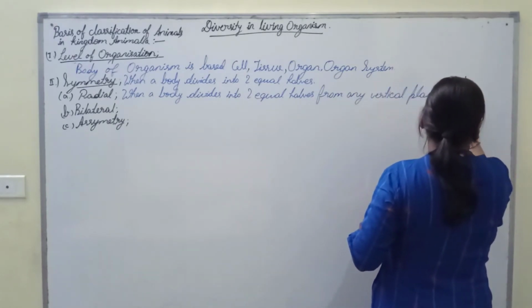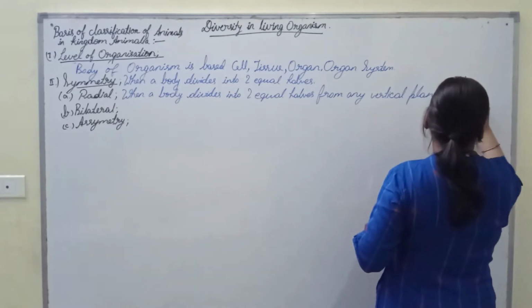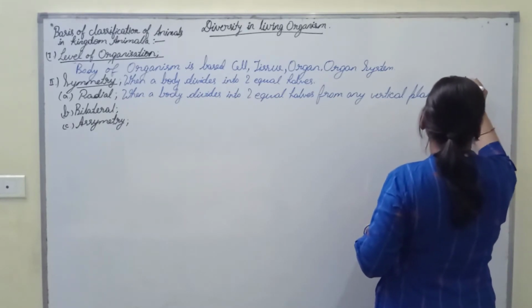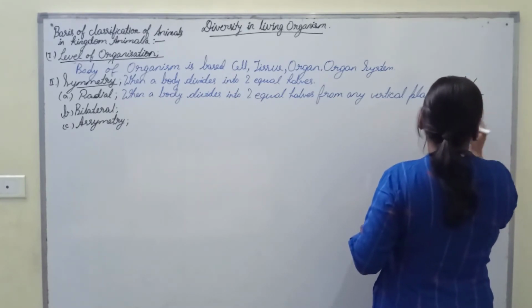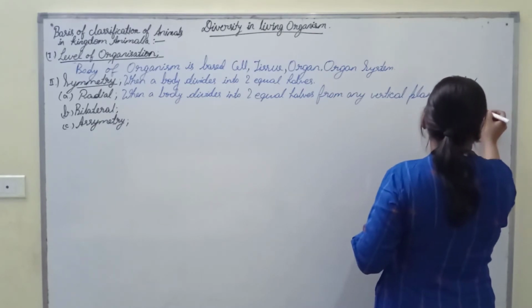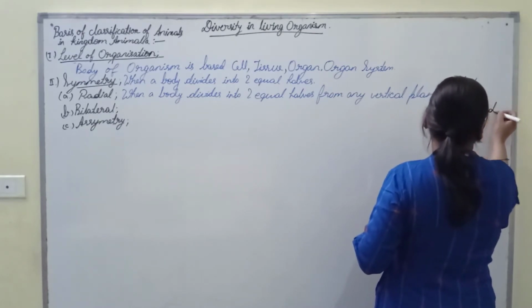When we cut a starfish from any point of the vertical plane, it gives two equal halves. So this is radial symmetry.